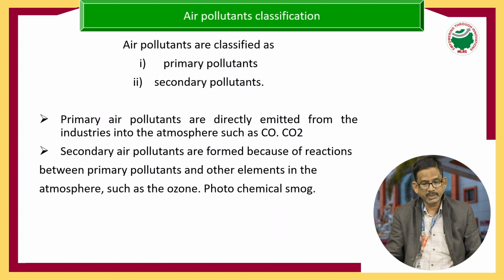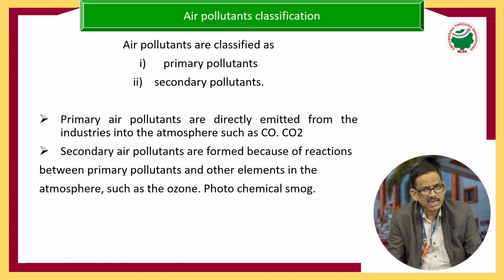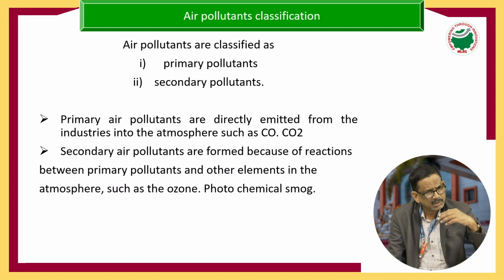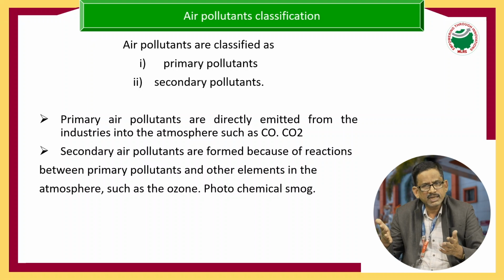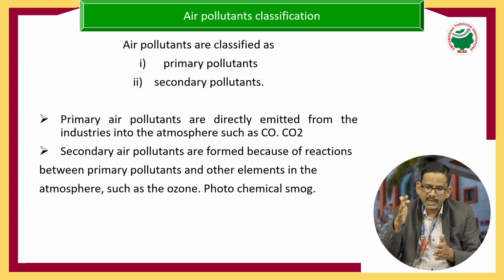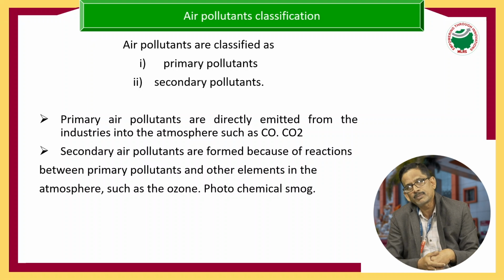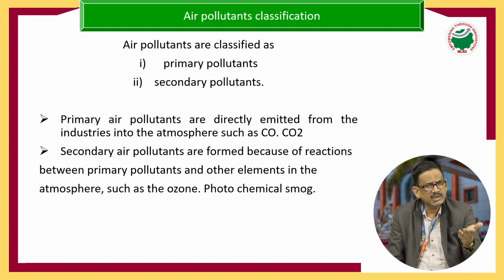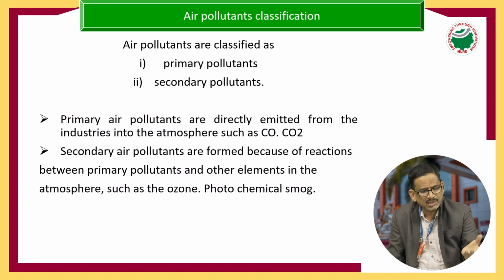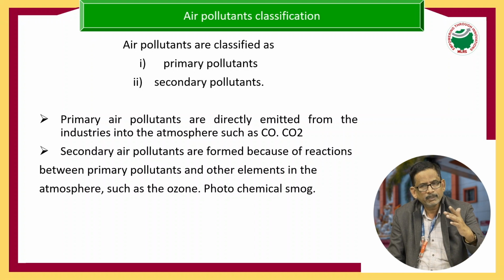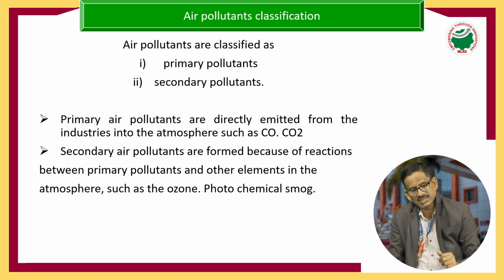Next, air pollution classifications. How are air pollutants classified? First are the primary pollutants, and second are the secondary air pollutants. What is the difference between them? Primary pollutants are directly emitted from industries into the atmosphere, such as carbon monoxide or carbon dioxide. Suppose in Hyderabad, in Jeedimetla, there are so many industries. Whatever pollution comes from the industries affects the area. That is the primary pollutants: directly emitted from the industries.